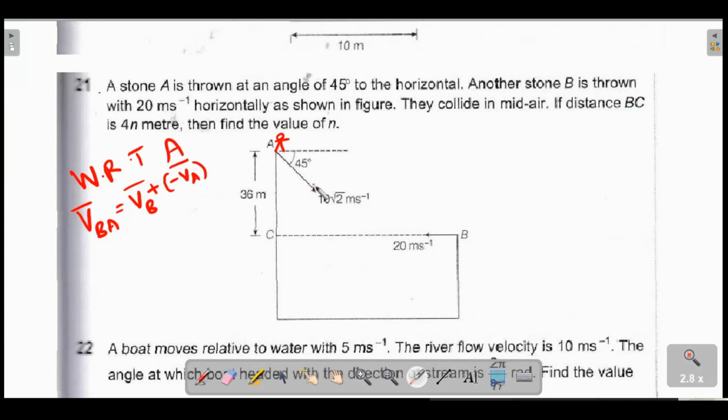Instead of just reversing it directly, what I'll do is split the components and reverse those components. You'll all agree that this 10√2 splits as 10 each in these two directions. So reversing and putting it on the top of this is putting this 10 like this. This is for the reversal of this. And this 10, reverse and place it here. It overlaps with this 20 and makes it an addition of 10. So can I say this is equivalent to having a 30 in this direction? So this becomes a 30.